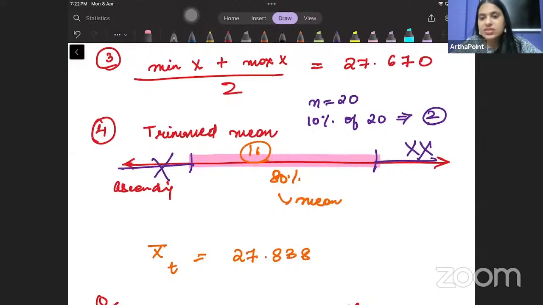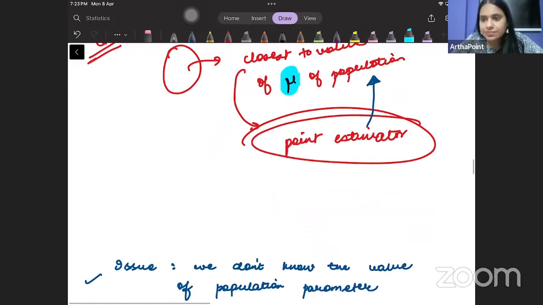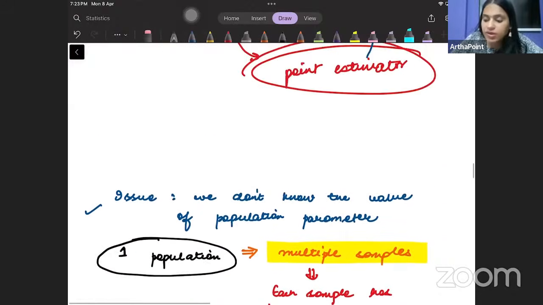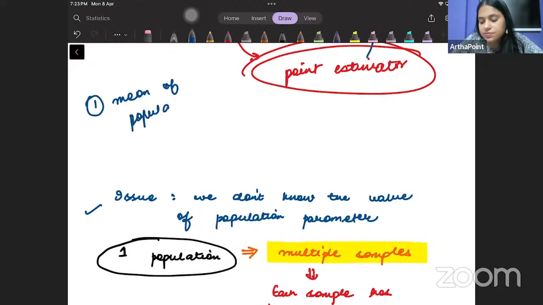What do we find out in this case? In order to answer this question, we find out that we must know the mean of the population. हम ये तब निकाल पाएंगे अगर हमें population का mean पता हो. But would I know the mean of the population? Answer is no. Population is not at my disposal. तो अगर population मेरे हाथ में ही नहीं है, if I don't have population, how will I find the mean of the population? I can't do that. Right? So this is what I have written here. That number one issue is I don't know what the mean of the population is.